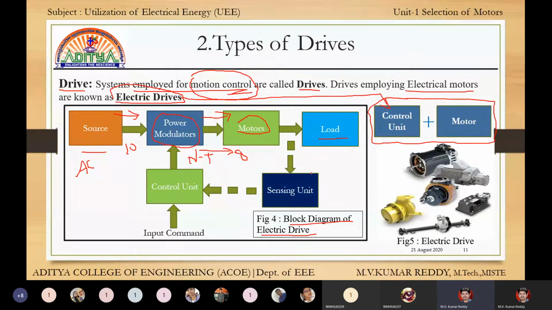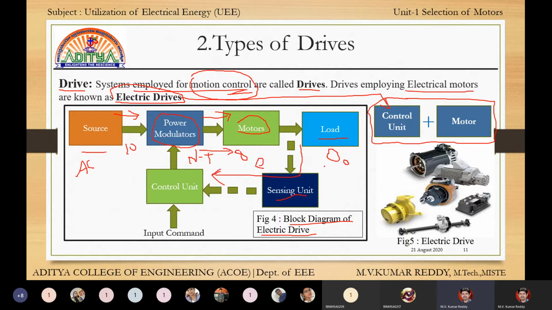Okay, load may be anything. Next, sensing unit. Sensing unit means output is observed. That is observed output. If that output is satisfied, then the sensing unit gives a satisfied signal. If it is not satisfied, then it gives a not satisfied signal. That means it gives error.